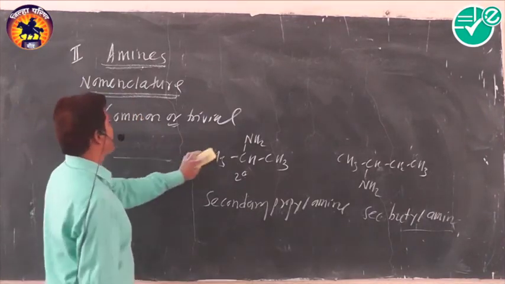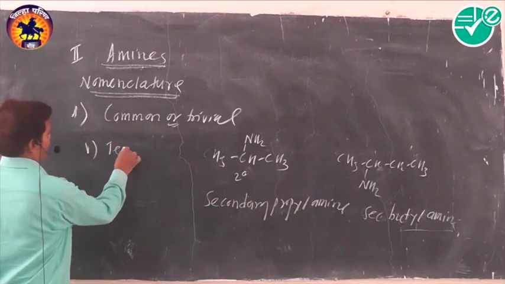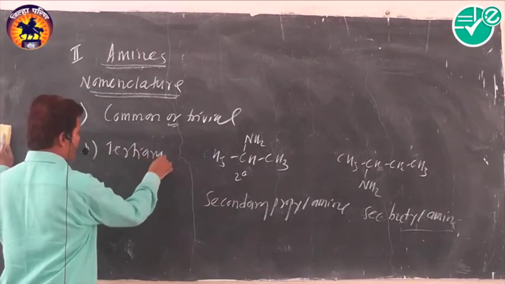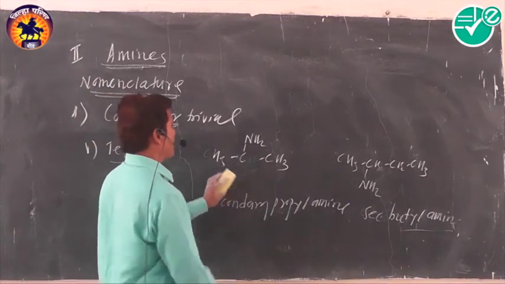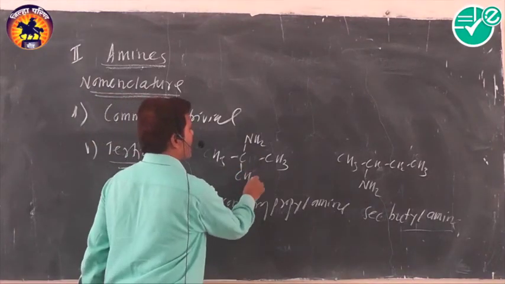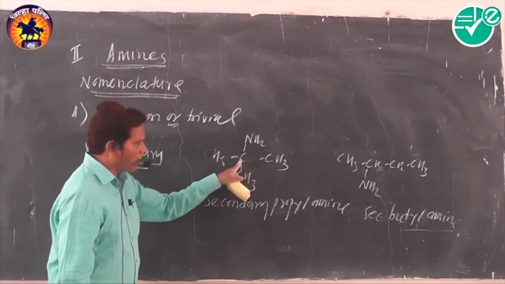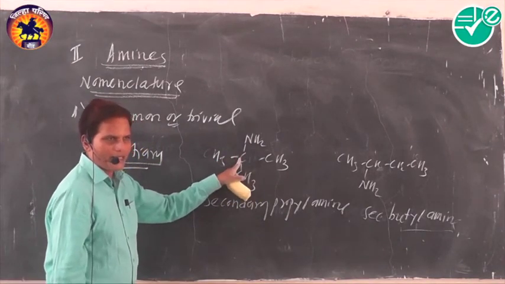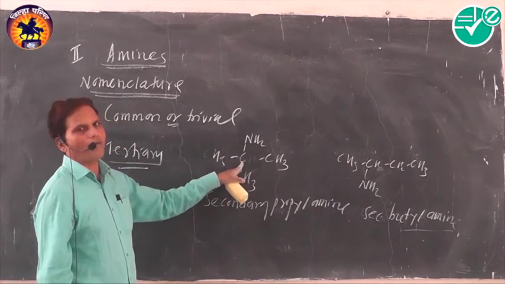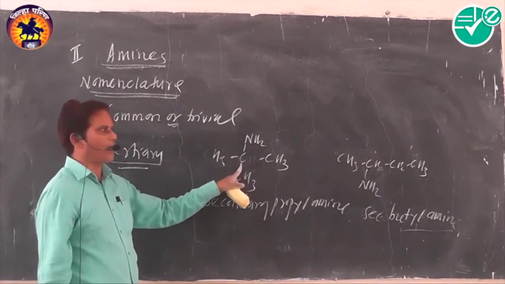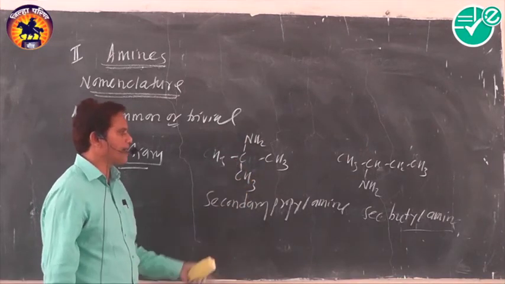Then the last one, tertiary amine. The tertiary type of prefix is used when a functional group is present on a tertiary carbon atom. What is meant by a tertiary carbon atom? The carbon to which the amino group is attached is again attached to 3 carbon atoms, and that's why the nature of the carbon is tertiary, and that's why the compound is called a tertiary amine.